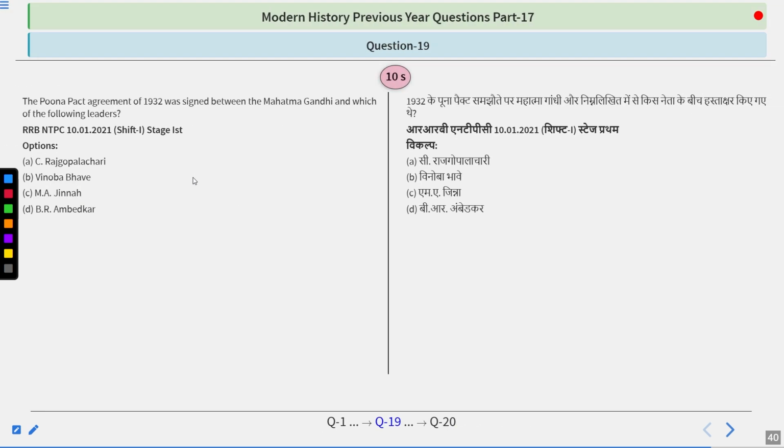The Pune Pact Agreement of 1932 was signed between Mahatma Gandhi and which of the following leaders? Options are C. Rajgopalachari, Vinoba Bhave, Muhammad Ali Jinnah, Bhimrao Ambedkar. And question is simple, I guess, now because we have done it in different ways. So think about it and try to figure out the answer fast.